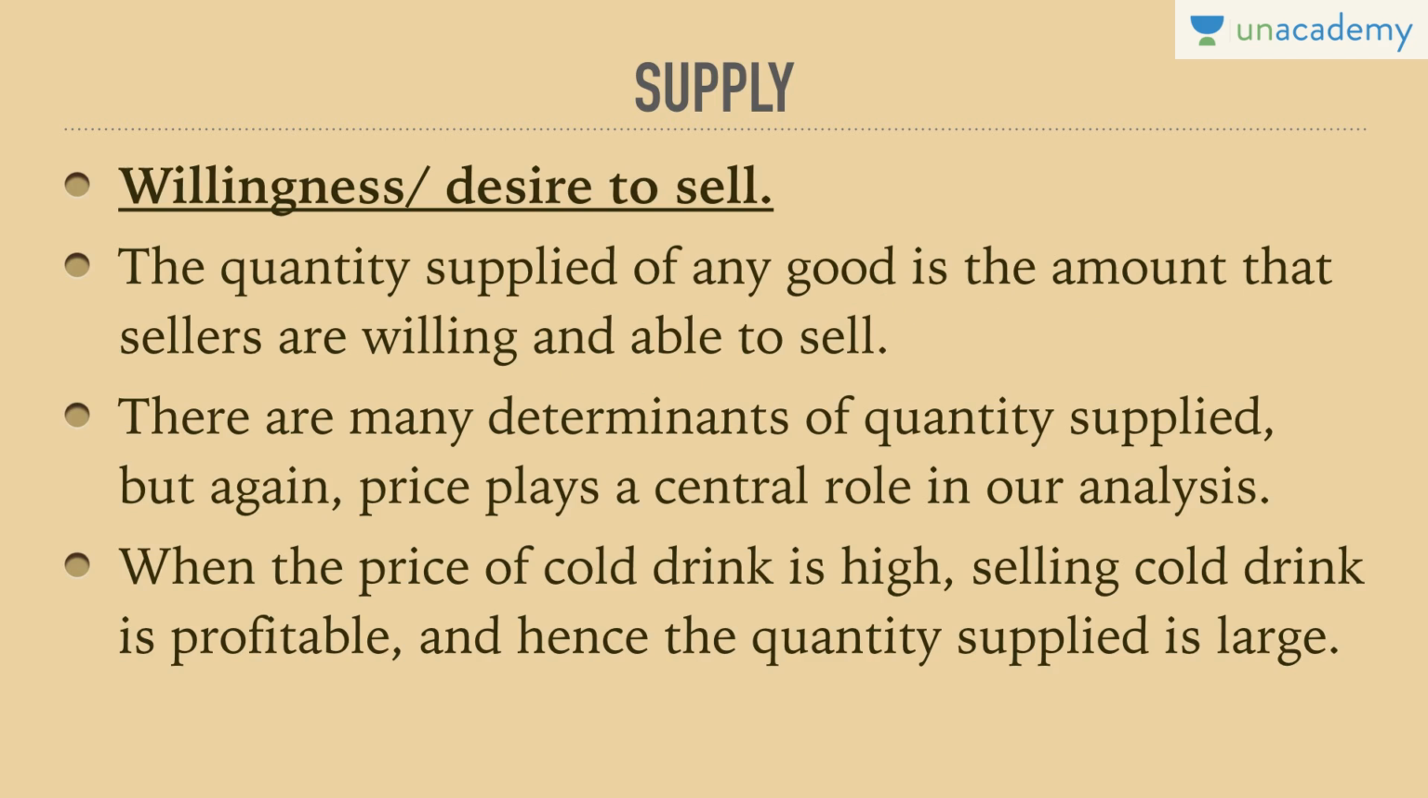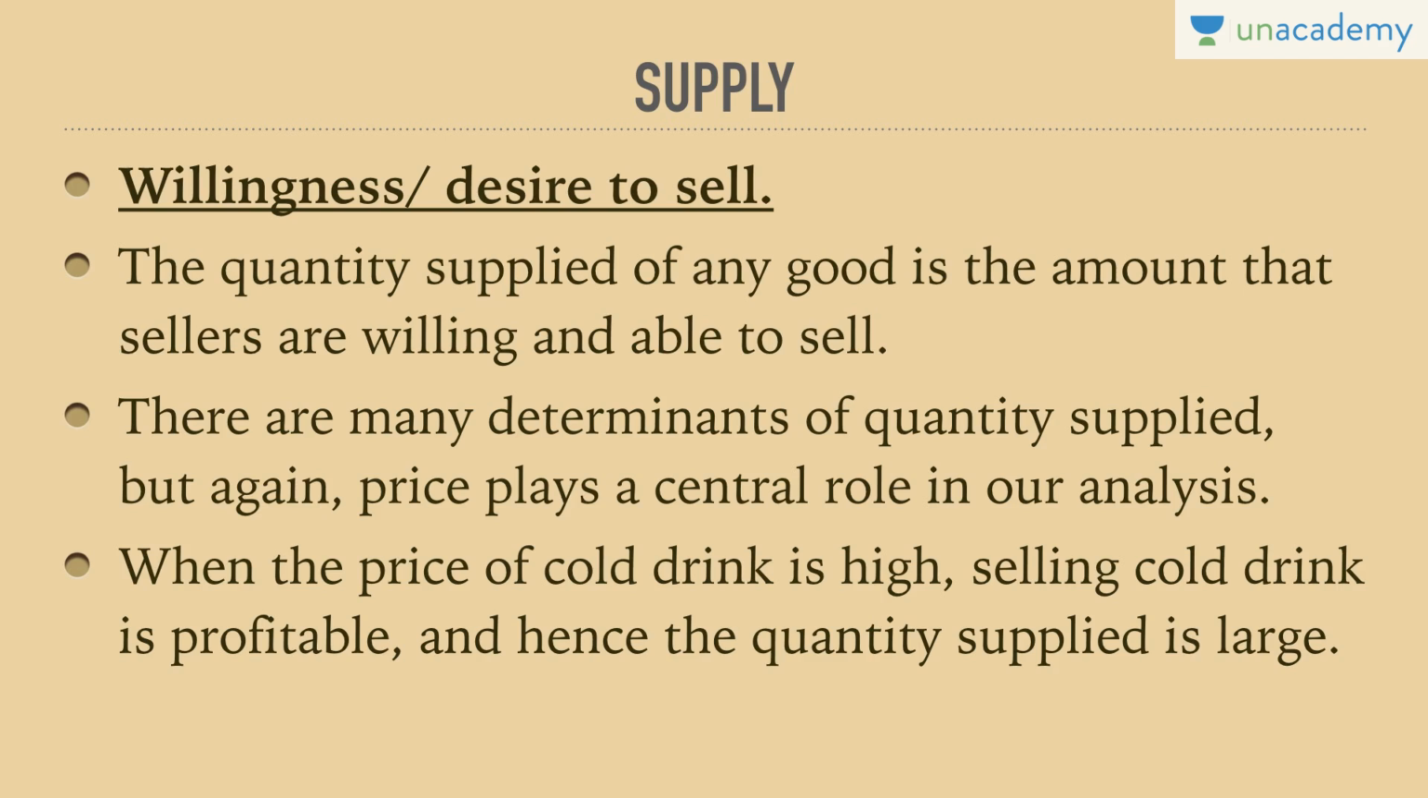Both things should be important. Willing means that he should be willing to sell, and second, he should also have the capacity to manufacture such items and to sell them. So willingness and ability to sell constitutes supply. There are many determinants of quantity supplied, but again, price plays a central role in analysis. Just like in demand, price plays a central role.